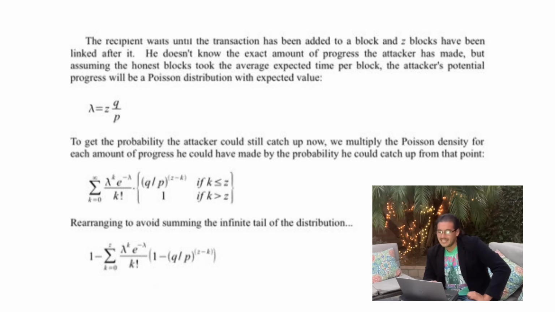To get the probability the attacker could still catch up, we multiply the Poisson density for each amount of progress he could have made by the probability he could catch up from that point on. Here's the equation. I cannot pronounce that in words for you, but as you can see right here, there is an equation. But by rearranging to avoid summing the infinite tail of the distribution, we get another equation, and that's what you will get. So yeah, that's what happens.